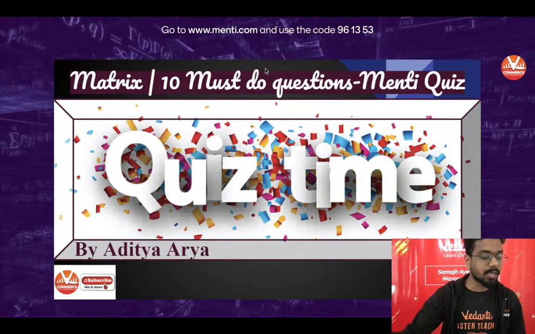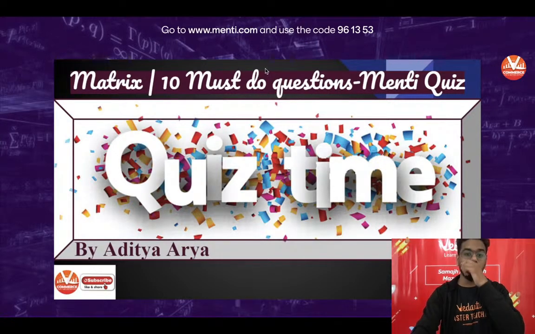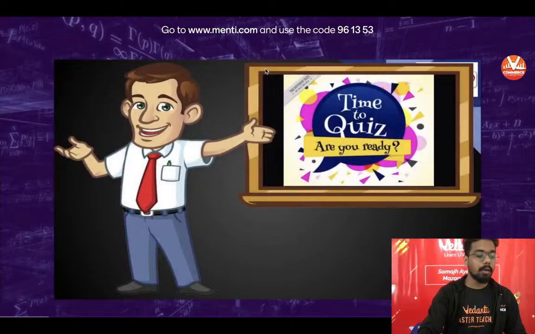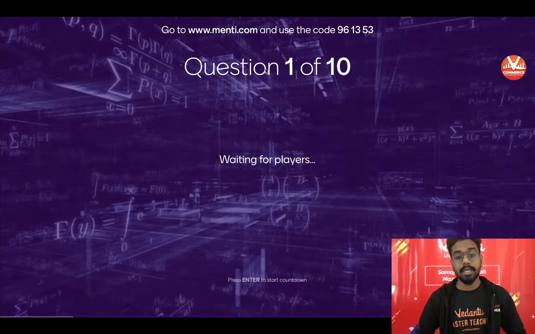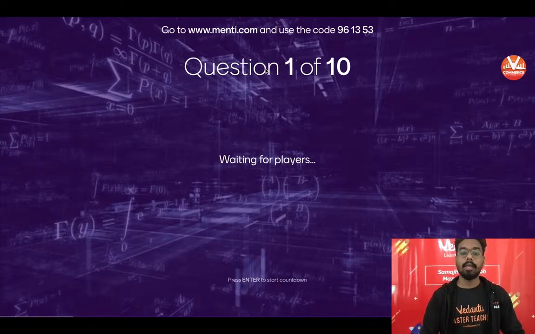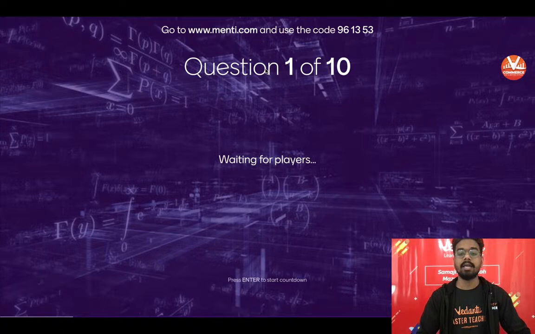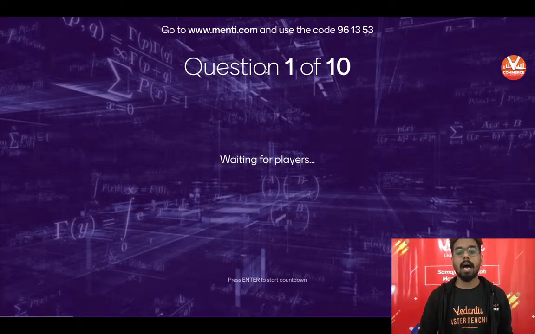So welcome again. Who has joined again? Shagun, Monica. Okay, two people right now. So guys, we will do 10 questions on the matrix today. I hope you have already joined. Let's start with question number 1, and we will try to cover each and every concept. We are waiting for the players. Let's see how many people join, and then we will start this quiz. If you have joined, write down hi in the chat box.